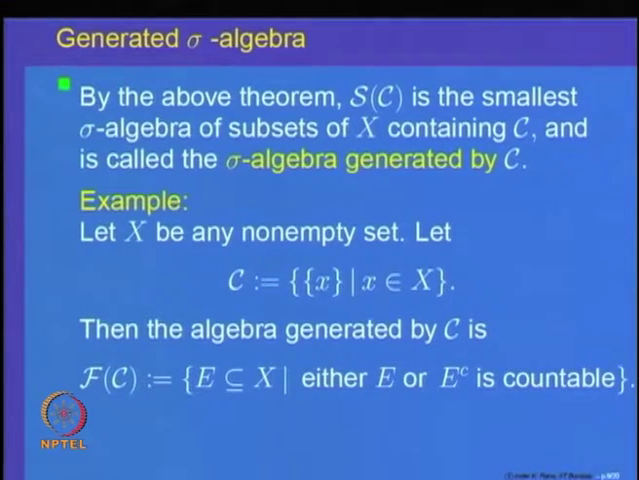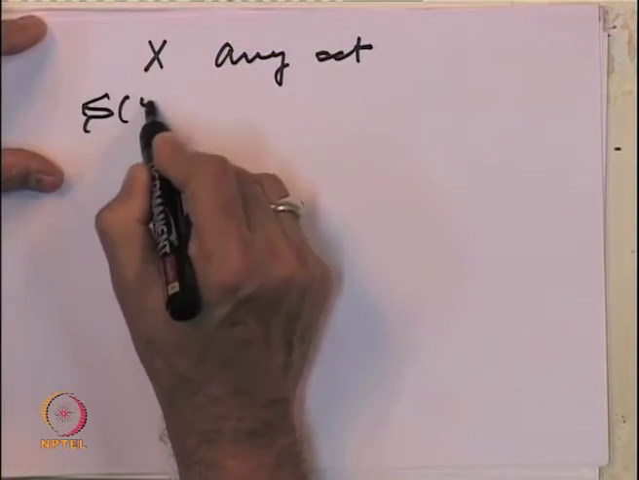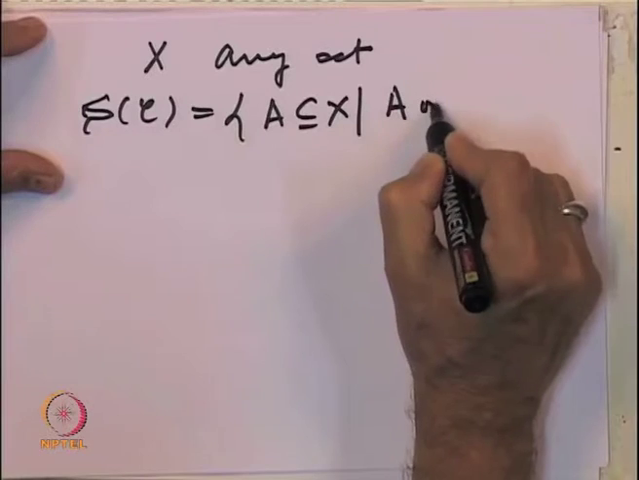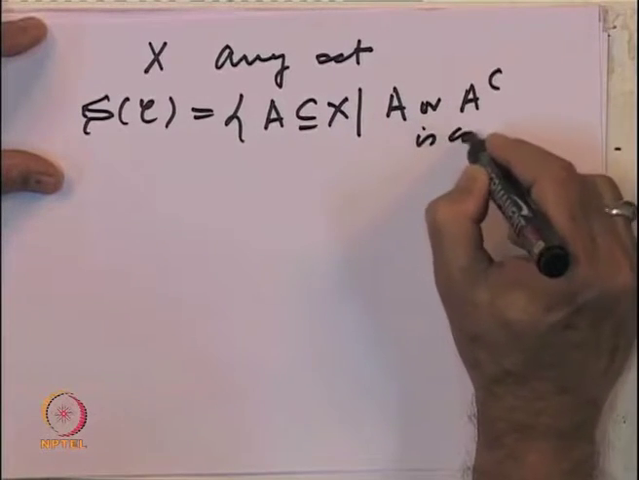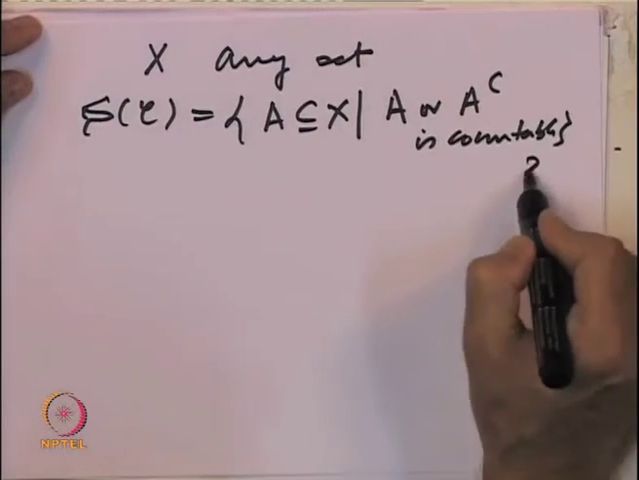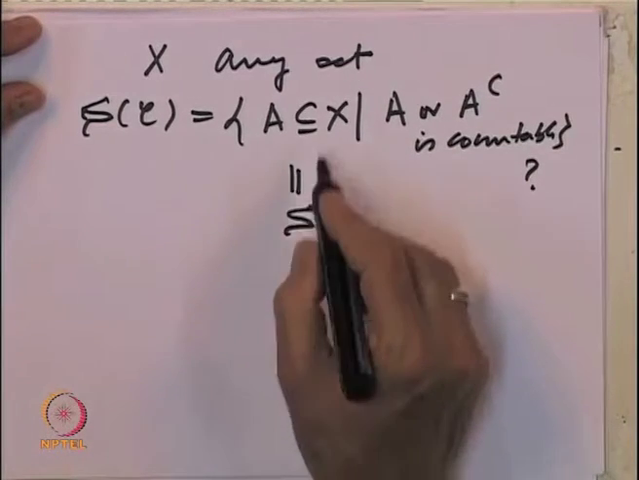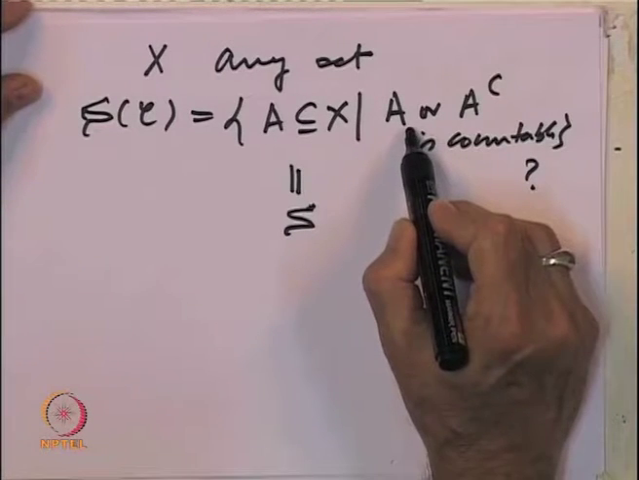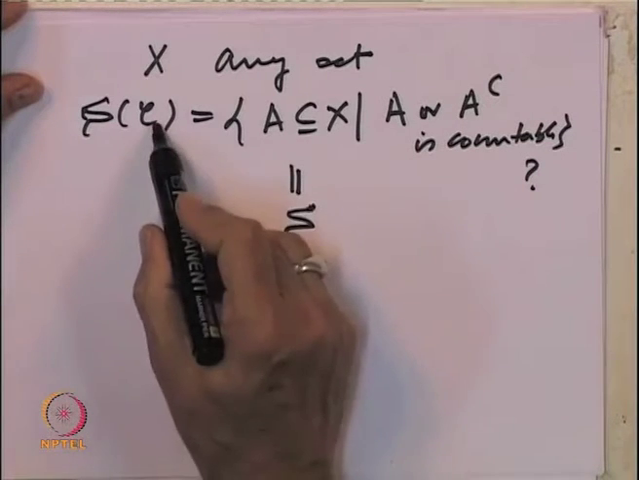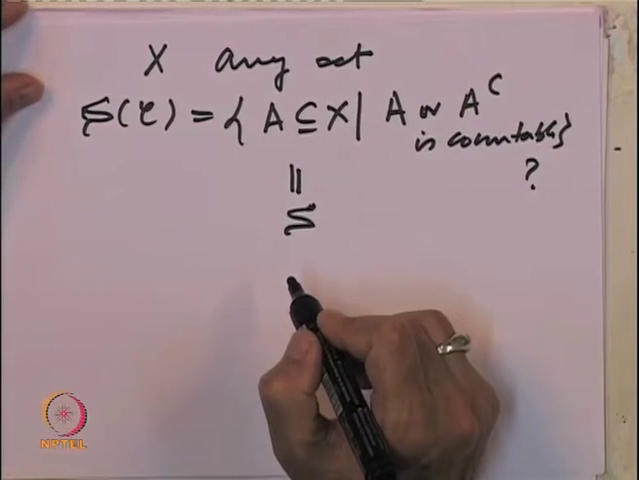X is any set. We are taking S of C to be equal to all those subsets A contained in X such that A or A complement is countable. This is what we want to prove. Let us call this collection S. So, sets which are countable or whose complements are countable, that collection is called S, and the claim is